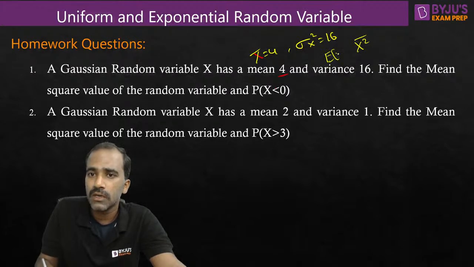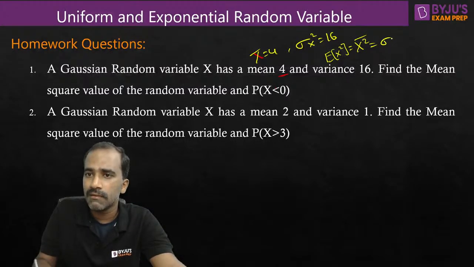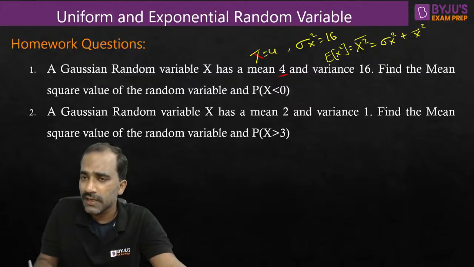There are 2 ways of representation of mean square value, this way or this way, both are fine. And we know the relation between mean square value with variance and mean value. So mean square value is equal to variance plus mean whole square. Mean whole square is different from mean square value. This is mean value squared, first find the average value of x and then square it. The mean square value is the average value of the squared value. So this also represents DC power. This represents AC power. This represents the total average power.